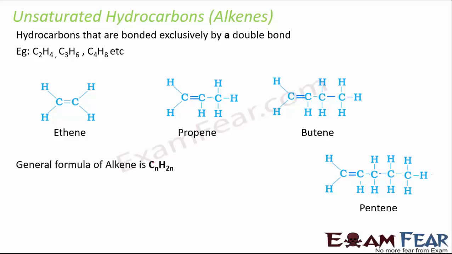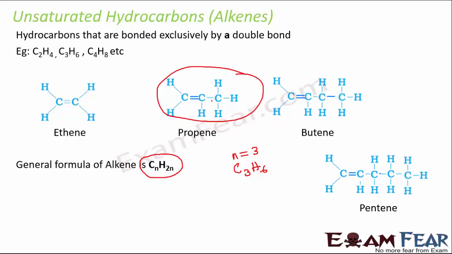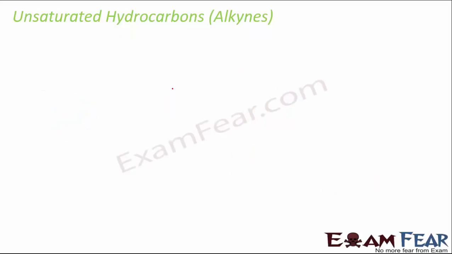And the general formula for alkene is CnH2n. So if the value of n is equal to 3, in this case the alkene would be C3H6, and that is propene. If you look at this structure, you have 3 carbon and you have 6 hydrogen. They are chemically reactive, so they are not like alkanes. They have a tendency to react with other elements or compounds.